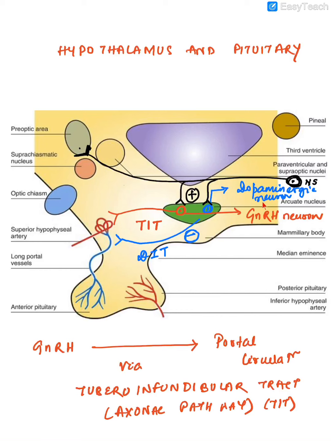One is the dopaminergic neuron system, which has a negative regulatory role on GnRH production, and the other is the norepinephrine and serotonin system, which has a positive stimulatory role on the GnRH neurons. These two mechanisms cause a pulsatile release of GnRH hormone.